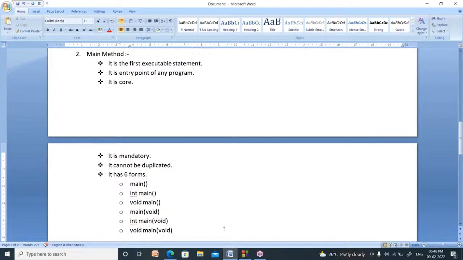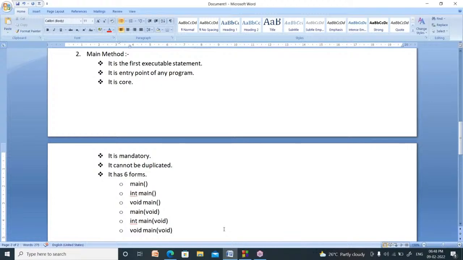You can write a main method in six forms. How many forms are there? Six forms, such as main, int main, void main, main of void, int main of void, void main of void, like that.